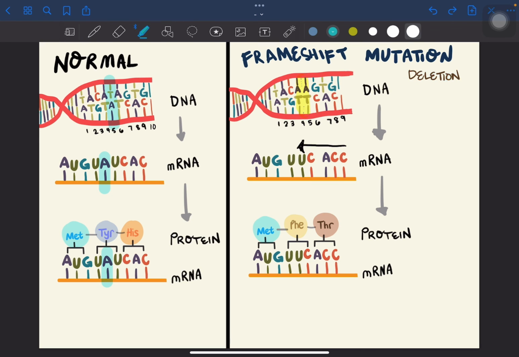So, same din sa deletion. Only difference is may nawawala na base. So, yung mRNA code is different din. And during protein synthesis, maling-mali na din yung amino acids. So, all amino acids beyond this point are wrong na dahil lang may na-delete na isang nucleic acid. So, the reading frame is now shifted to the left, and because of that, mali na yung encoded protein.